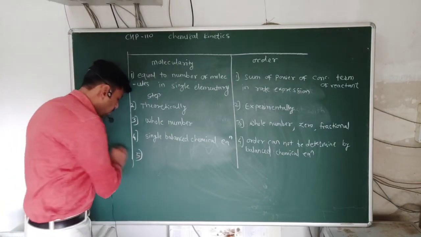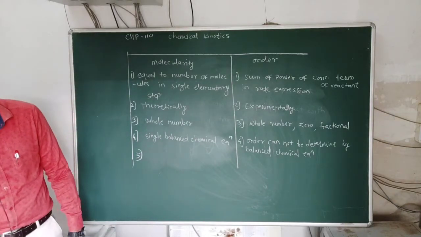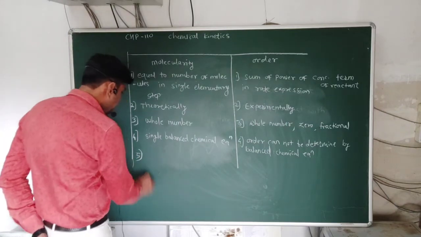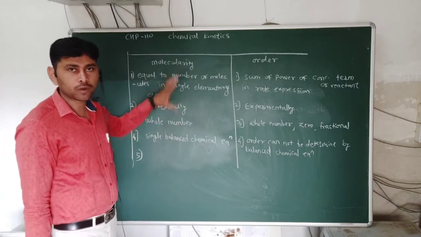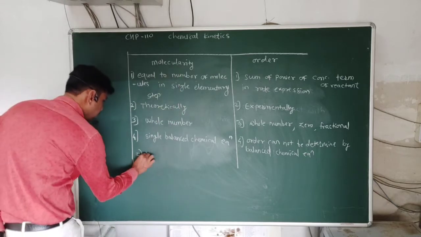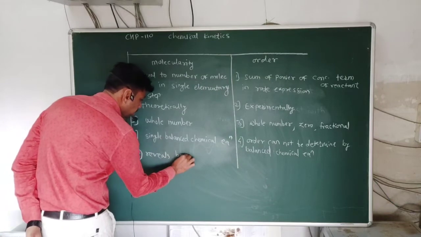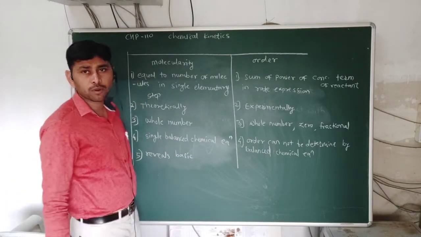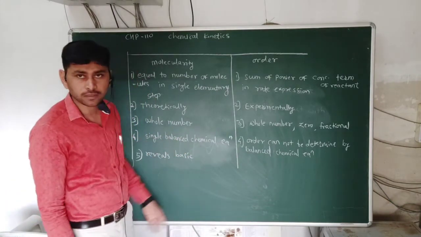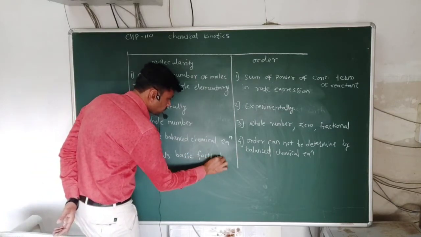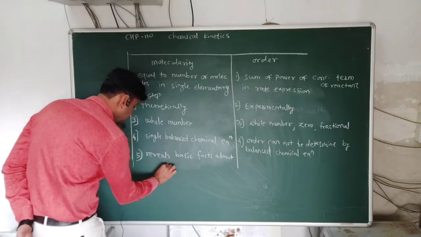See the point where the molecularity of a reaction reveals basic facts about the mechanism. It gives some information about the mechanism of the reaction.